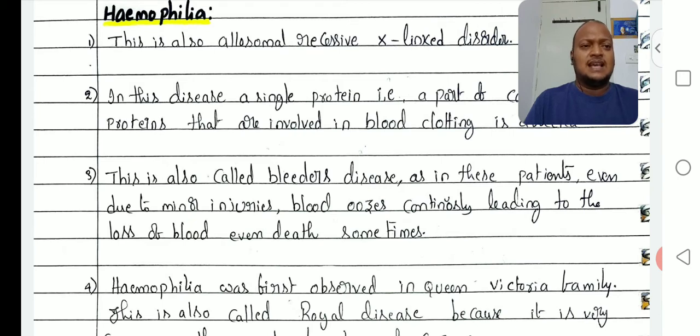Even in minor injuries the blood oozes continuously from the injury. For hemophilia patients, the natural blood clotting process does not occur, or otherwise it is very slow. Before that, the person loses blood and obviously death also takes place.